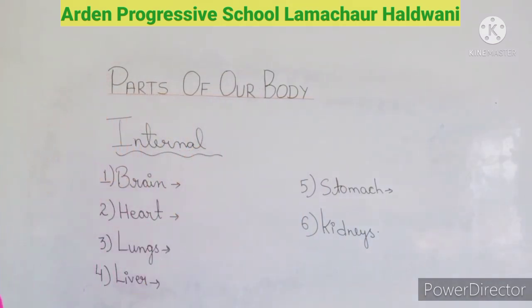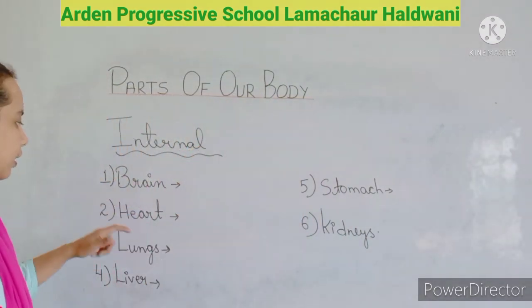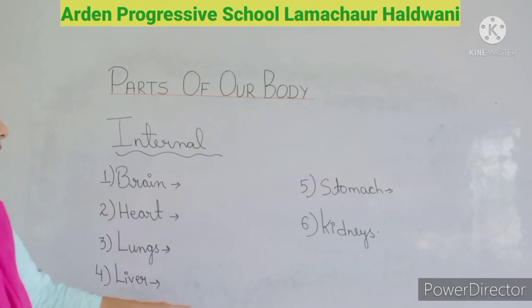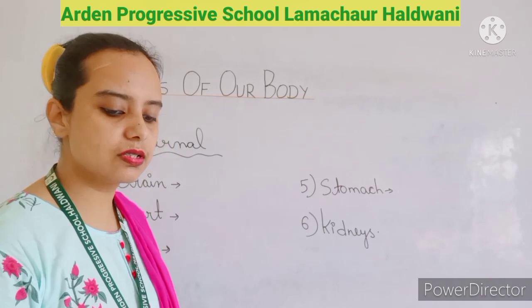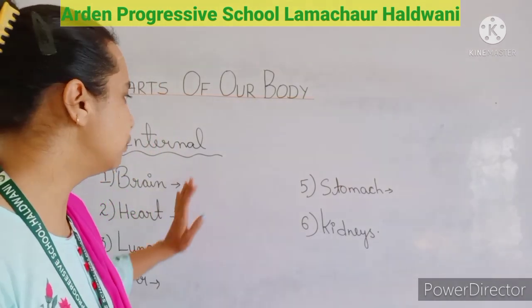So first brain, heart, lungs, liver, stomach and the kidneys. These are the examples of internal body parts.